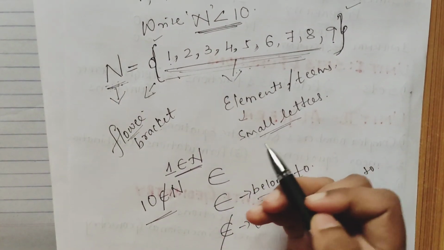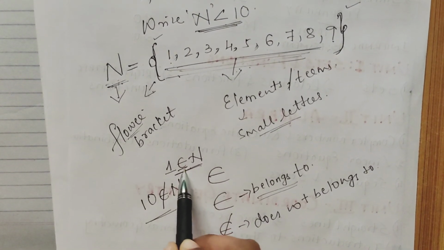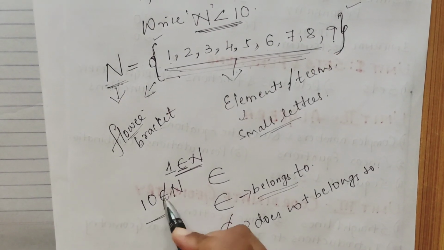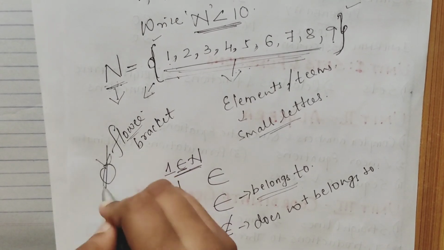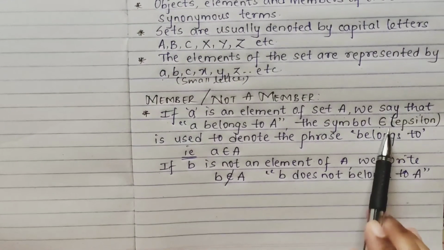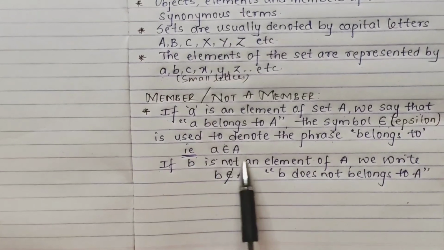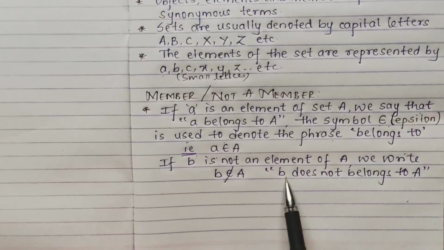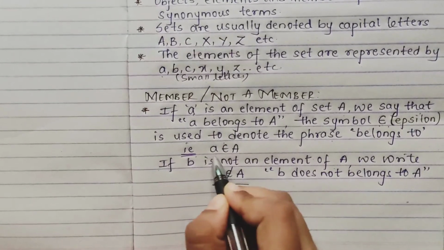Whenever an element belongs to a particular set, you use the symbol epsilon, belongs to. If some other element does not belong to that particular set, you denote it with epsilon with a bar. So a belongs to A: the symbol epsilon is used to denote the phrase belongs to. That is what I have written here, a belongs to A. If b is not an element of A, we write b does not belong to A. When it does not belong, you use this symbol. When it belongs to, you use this symbol.